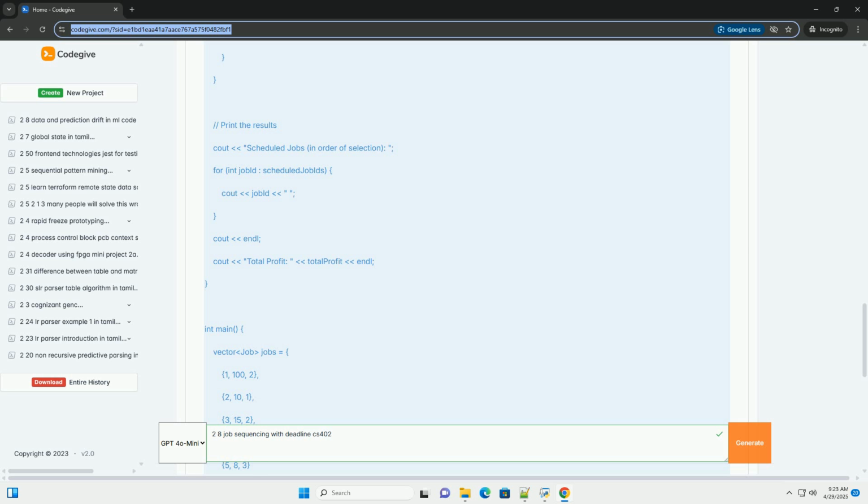Variable job durations: instead of each job taking 1 unit of time, each job may have a different duration. This introduces the need for more sophisticated scheduling techniques. Minimizing completion time: the objective may change to minimizing the average completion time of the jobs, rather than maximizing profit. 7. Conclusion. Job sequencing with deadlines is a classic optimization problem that demonstrates the power of greedy algorithms.